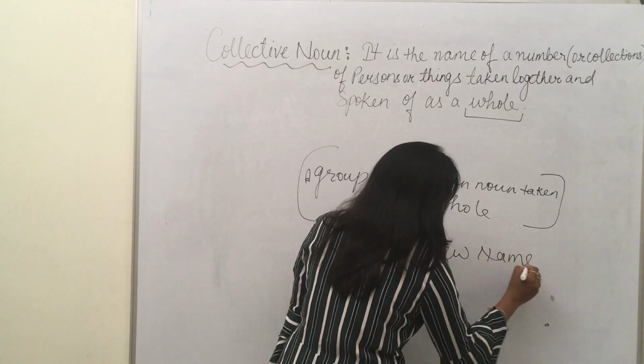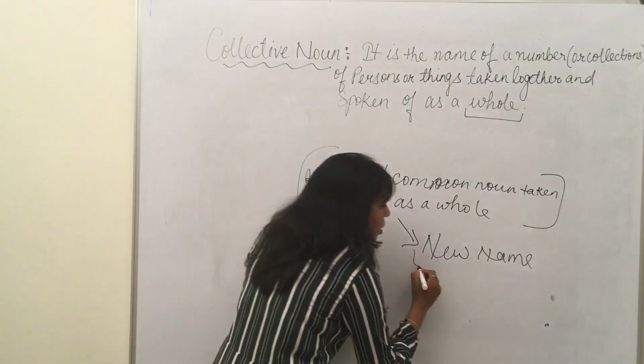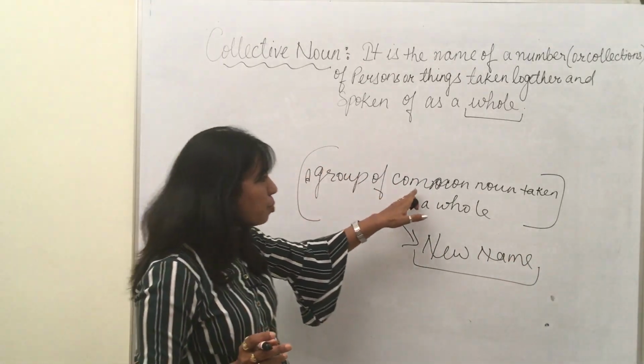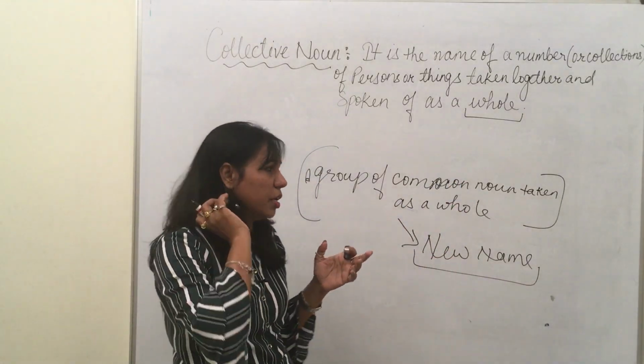That new name becomes the collective noun. So the group of common nouns itself is not your collective noun.